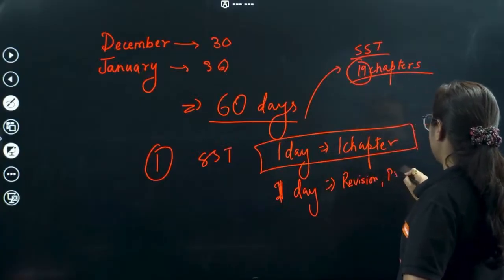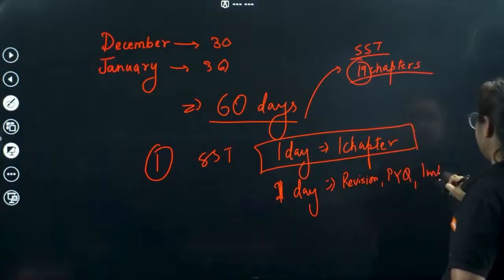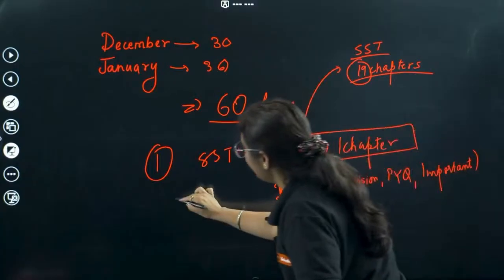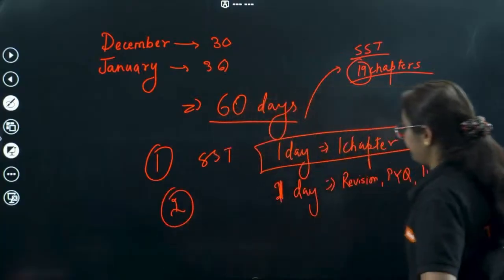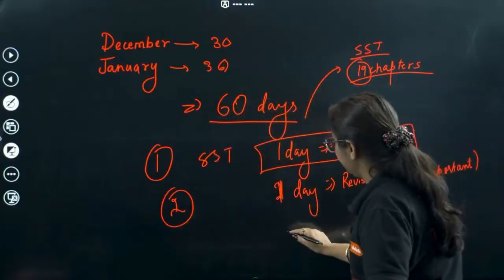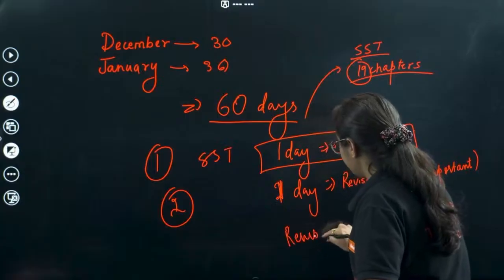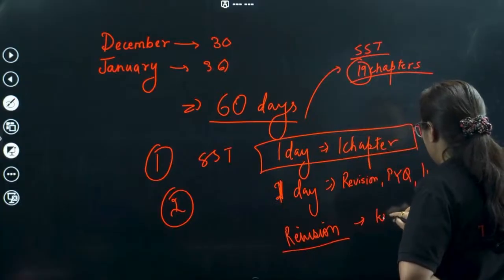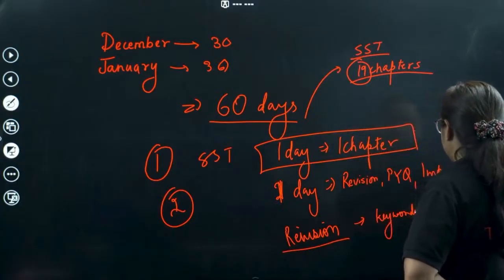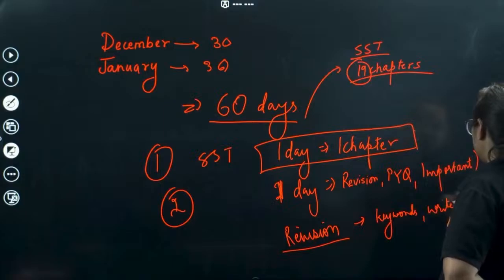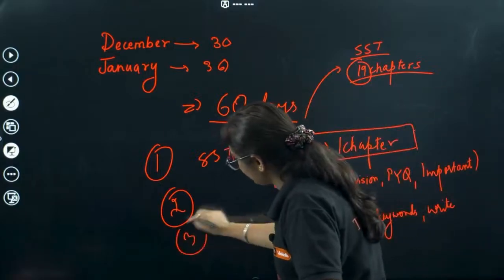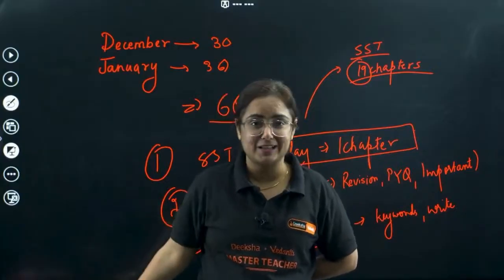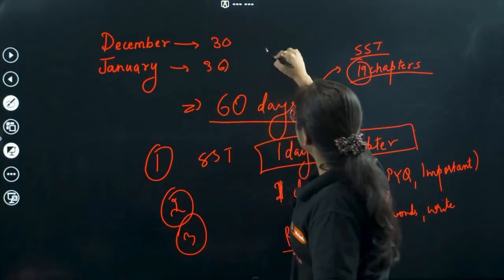plus PYQs plus some important questions. Again in the next 19 days you complete one more revision, right? Still the days are pending. One final revision in the form of mind maps, revising all the important keywords, and this time you need to write answers, because practice is what makes you a topper. Third time revision. What else do you want, my bachas? It's more than enough. Last remaining days give to map books.